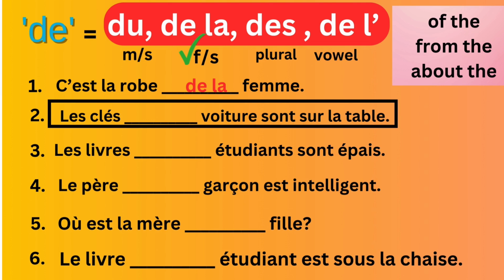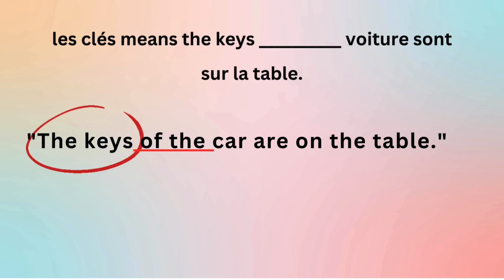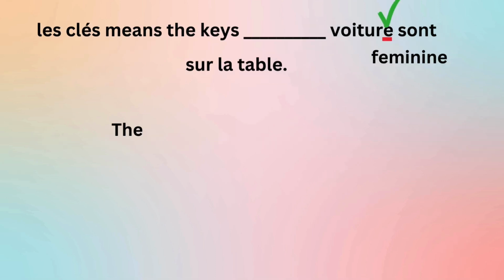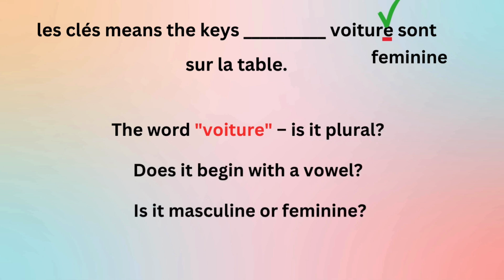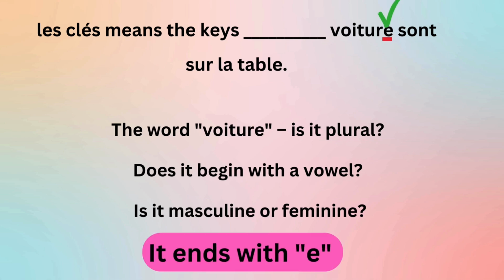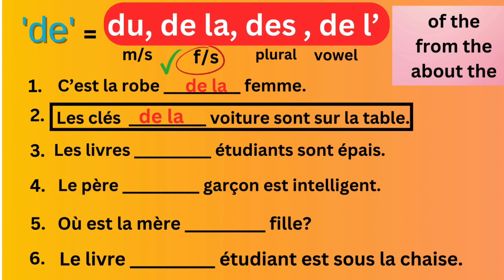Second sentence: Les clés de voiture sont sur la table. What is the meaning of the sentence? Les clés means the keys. What would you say in English? The keys of the car are on the table. Now, the word voiture, is it plural? No. Does it begin with a vowel? No. Is it masculine or feminine? It ends with E, so it is feminine. Therefore, we write de la here. So the sentence is Les clés de la voiture sont sur la table. The keys of the car are on the table.